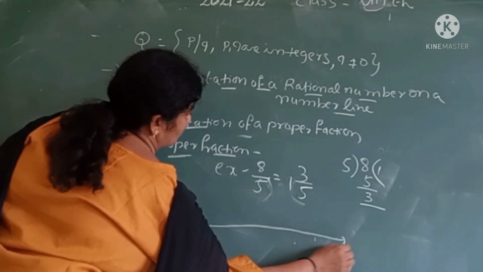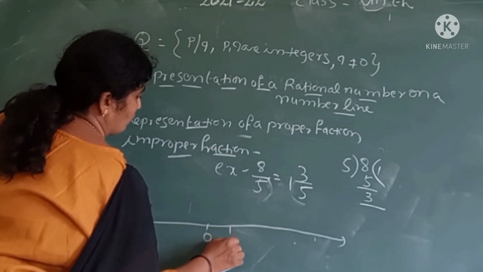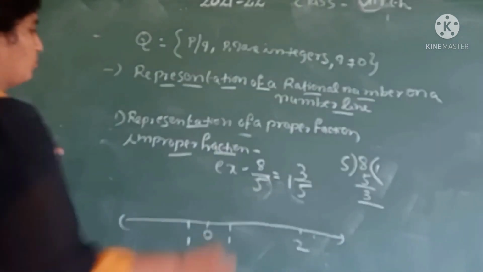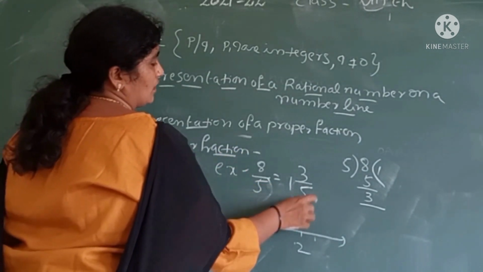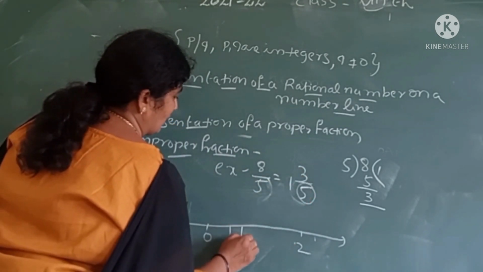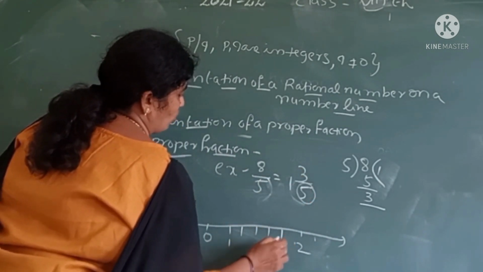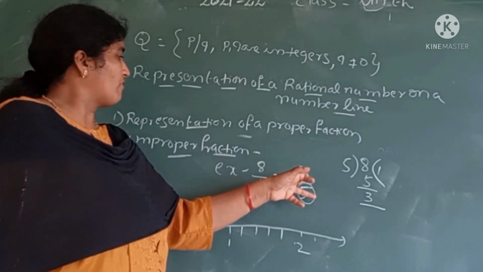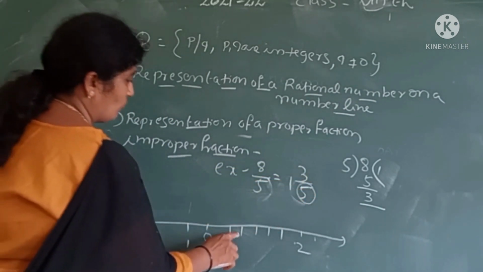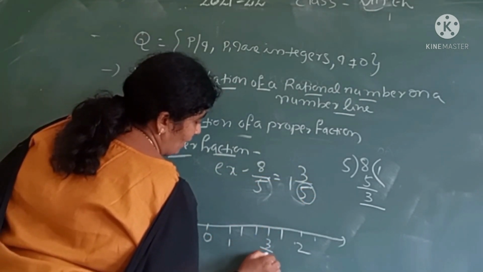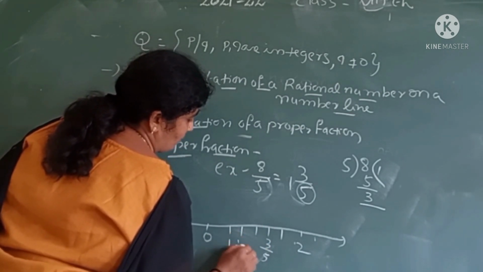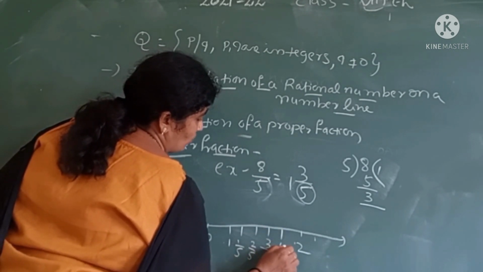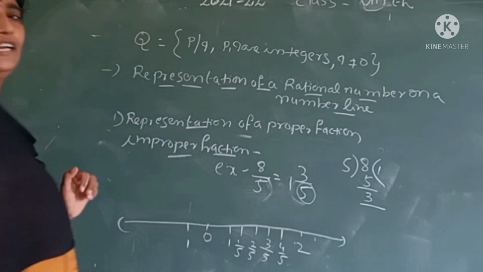On a number line, 0, 1, 2. We divide the part between 1 and 2 into 5 parts. Therefore 1, 2, 3, 4, 5. This is the 5 parts. Where is our part? Our part is the third part, 1, 2, 3, 3 by 5. This is 1 and 1 by 5, 1 and 2 by 5, 1 and 3 by 5, 1 and 4 by 5, 1 and 5 by 5. That means it is 2.